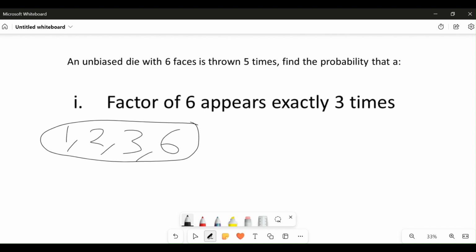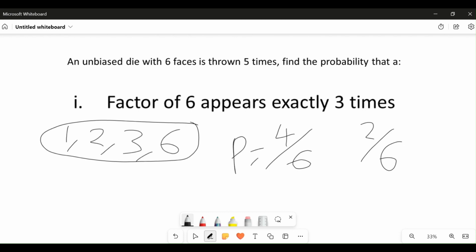And how many outcomes do we have in a particular die? We have one to six. So the probability of any of these factors occurring will be four over six. And the probability that none of these factors of six will occur will then be two over six. So here, our p is what?